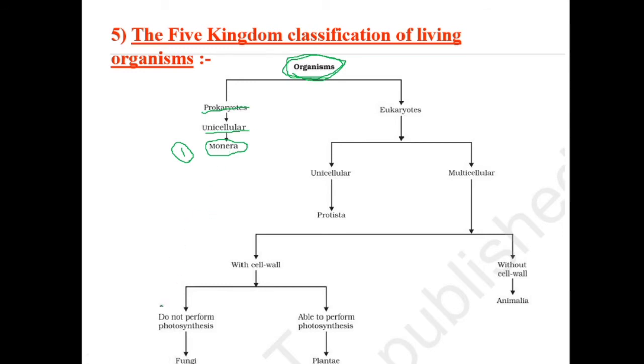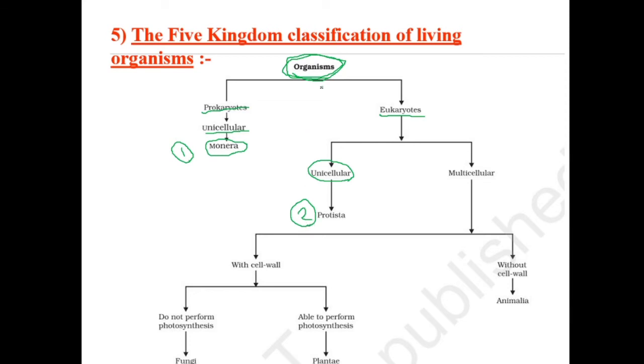So what do you need to be in kingdom Monera? You need to be a prokaryote and unicellular. Obviously all prokaryotes are unicellular, so they will be in kingdom Monera. Now if you are not a prokaryote, then you must be a eukaryote. There is no in between. Now if you are a eukaryote, the next question is: are you unicellular or multicellular? If you are unicellular and eukaryote, you are going to be in kingdom Protista.